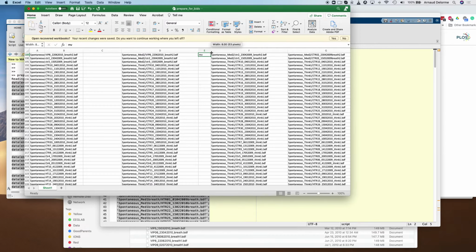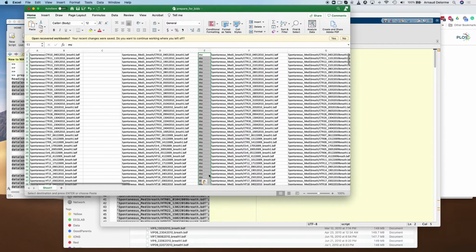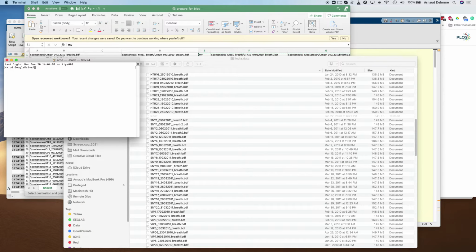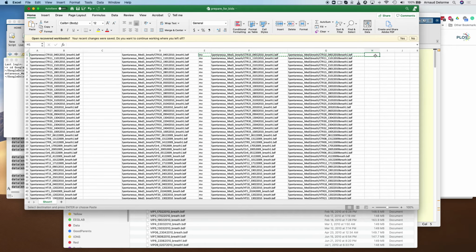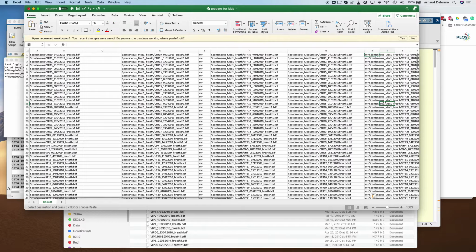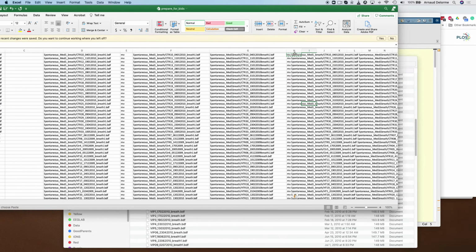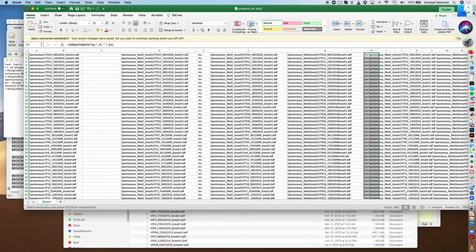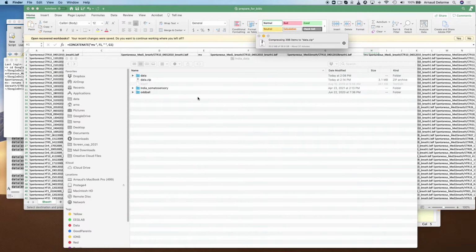And then I had to remove the HT22, which was the bad subject. And then I added a column with MV, which is the command to move the file. I tried to copy that on the command line. So I'm copying content from 3 columns, MV, the first file name, and then the target file name, but it didn't work because when it pasted, it didn't add the space. So I just wrote a macro to concatenate the 3 columns and adding a space, and then it seemed to work. So I copied and pasted all the files.